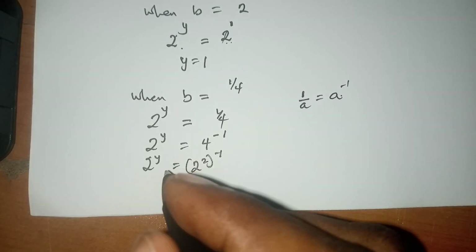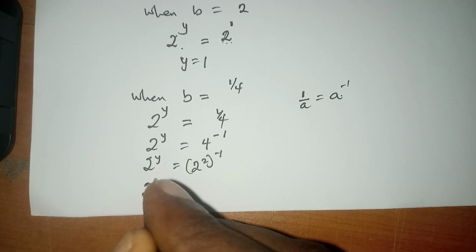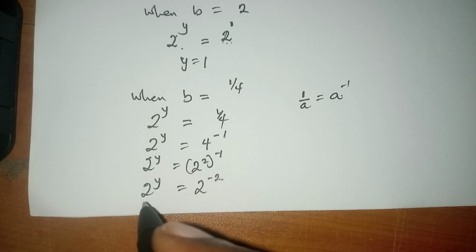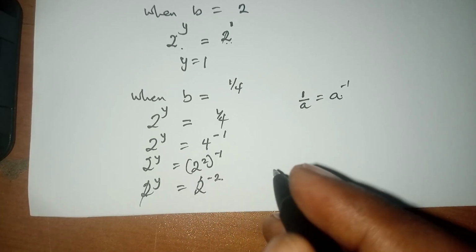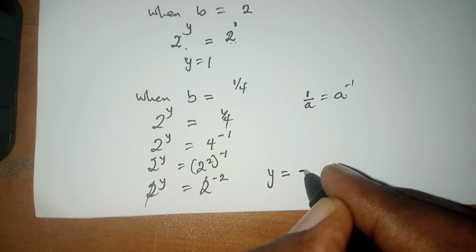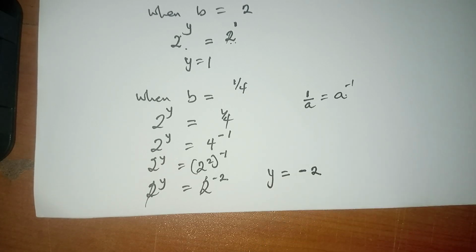So 2 raised to power y equals 2 raised to power minus 2. So again, the bases are the same, so you knock them out. So y equals minus 2.